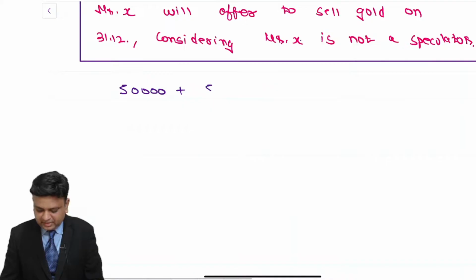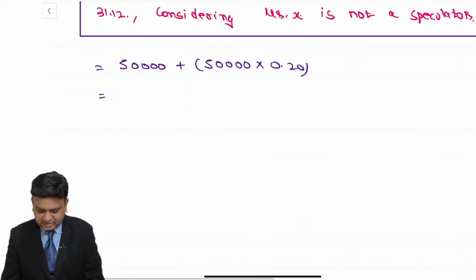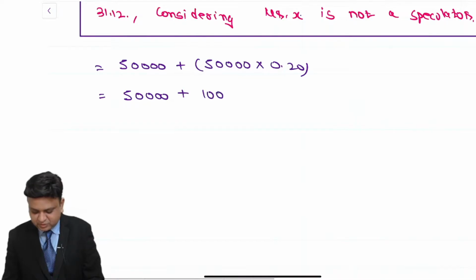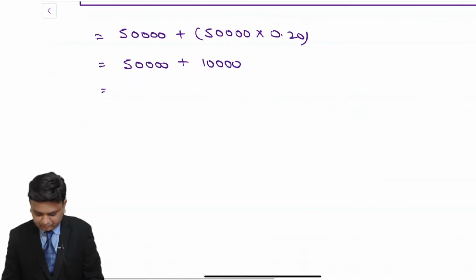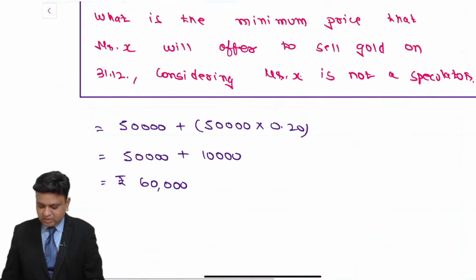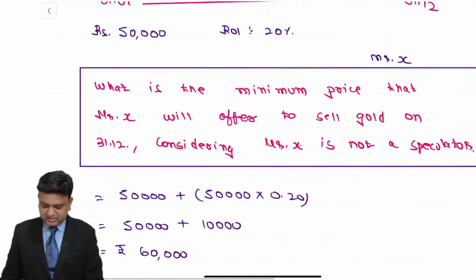Keeping the gold for 1 year will have a carrying cost, opportunity cost at 20%. So that comes to 10,000. So 50 plus 10, that comes to 60,000. This is the way he will quote the minimum price.